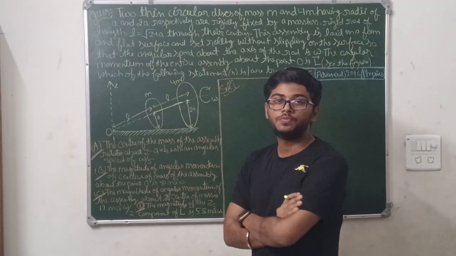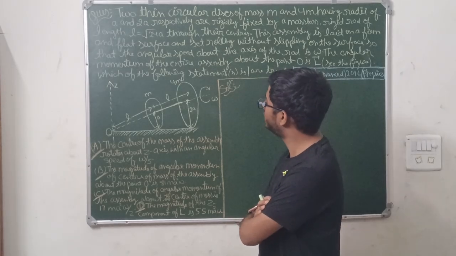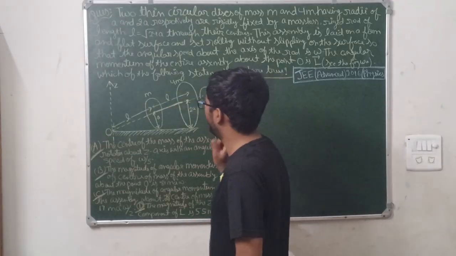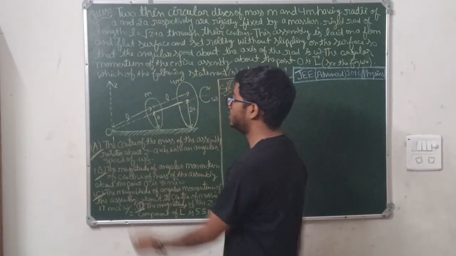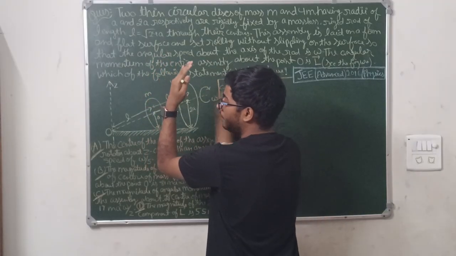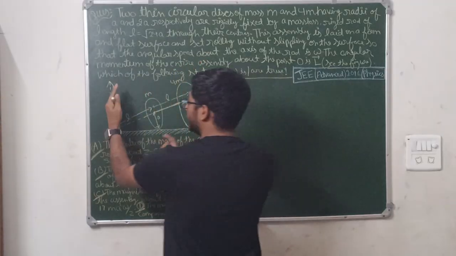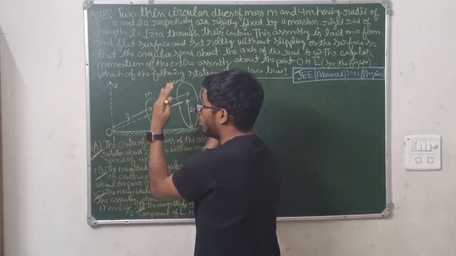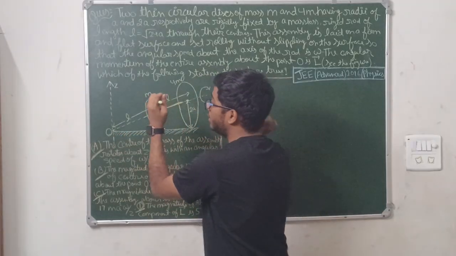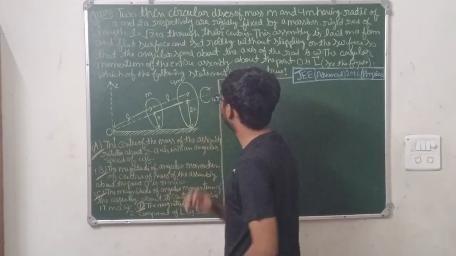The first approach which you can find here is that this arrangement is rotating like this about the z axis. See, this is the z axis and this is the system, so it is rotating like this. It can rotate like this also about this z axis. It can rotate about O like this, and it can rotate around the z axis. Two rotations are possible. Clear?